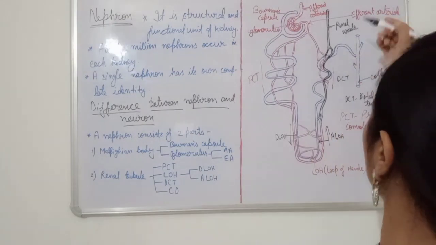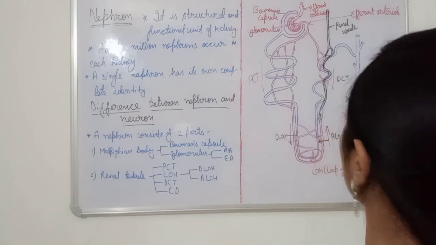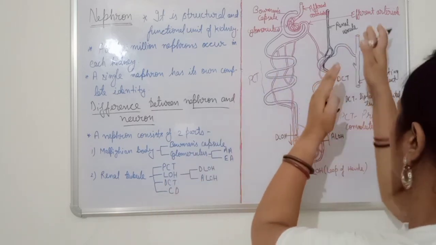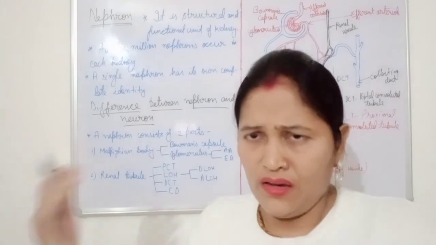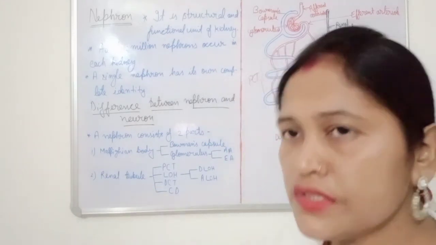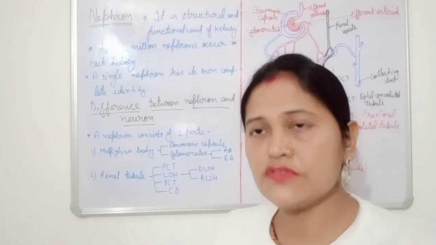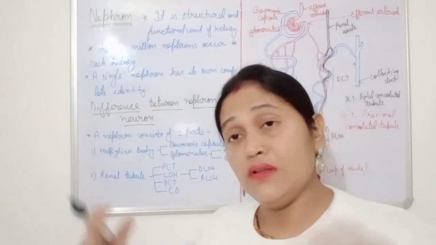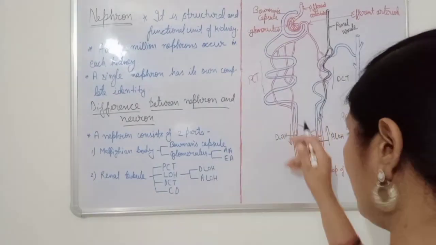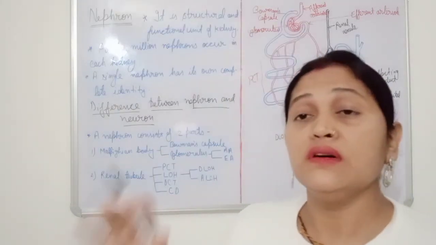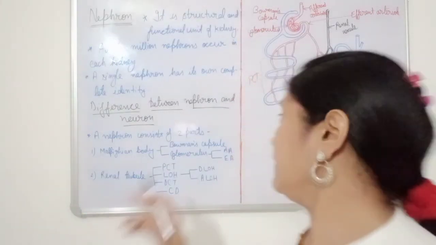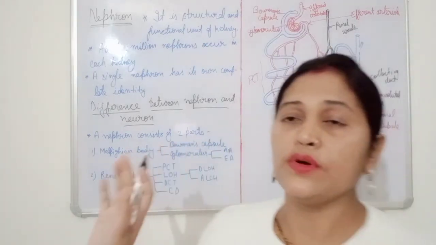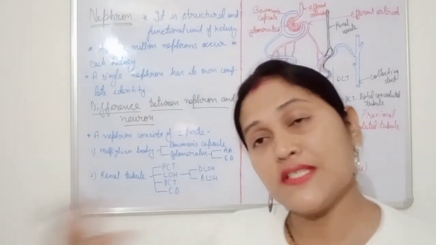And the next thing is the last portion, collecting duct. Whatever urine will form will be transported into the collecting duct, a common duct for various nephrons. They filter the blood, and the filtrate contains important things that will be reabsorbed in the tubular portion and loop of Henle. After that, the urine will form and proceed into the collecting duct. This is all the process of urine formation. So this process will be discussed in the next video.